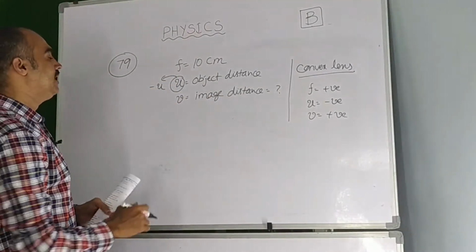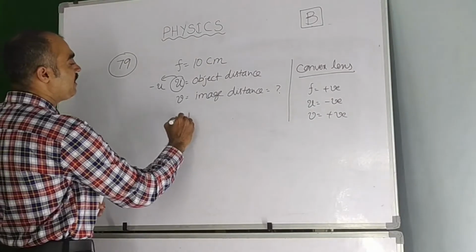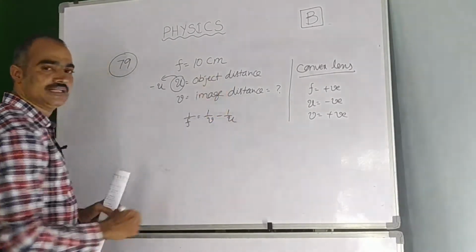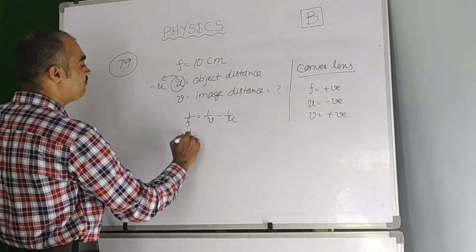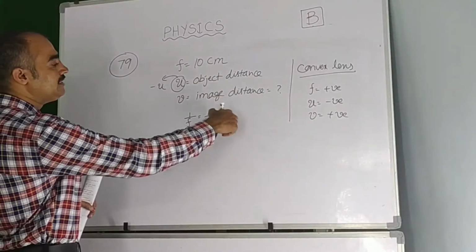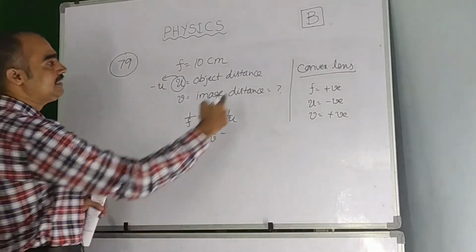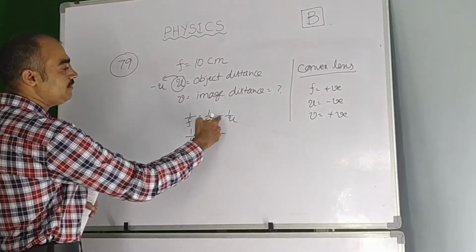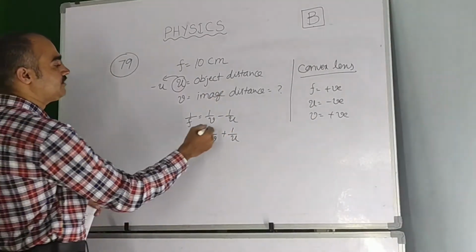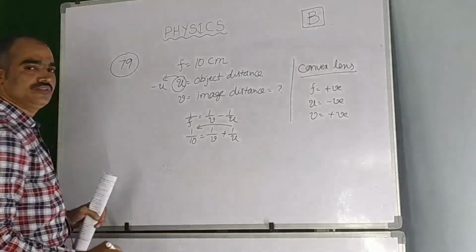Now here by lens formula, 1 by f is equal to 1 by v minus 1 by u. Let us substitute the values here. 1 by f means 1 by 10 equal to 1 by v minus 1 by minus u, since it is a convex lens. So this minus and this minus becomes plus, so it is plus 1 by u. Let us find v, so send this 1 by u this side.